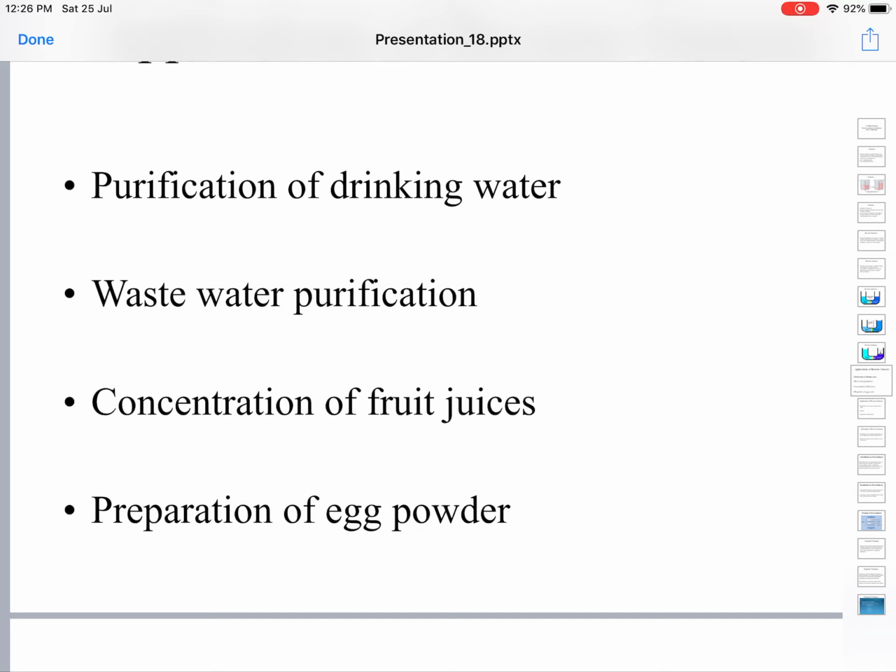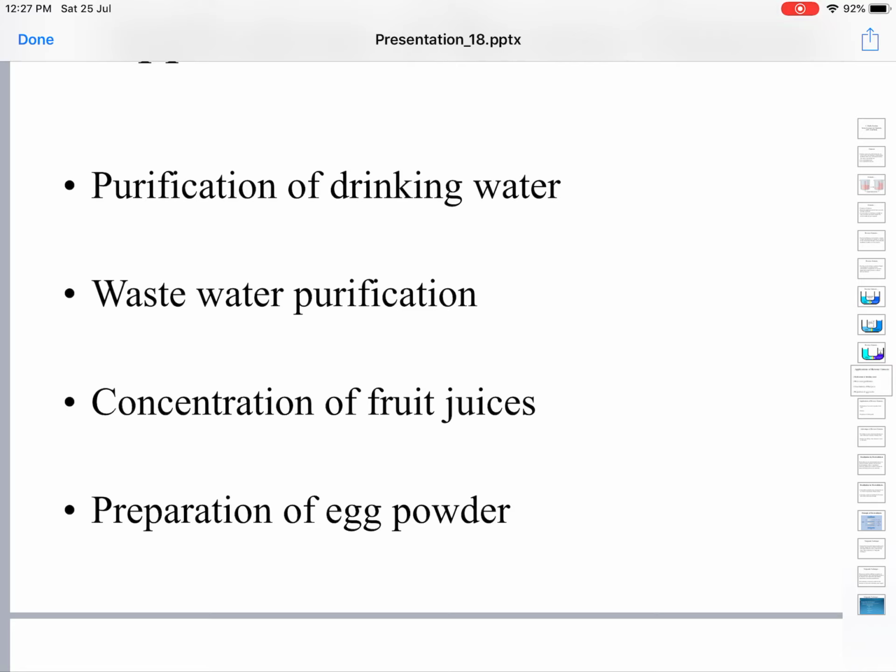Actually, we purchase water cans daily for domestic use, many of you use them, you know it very well. These water cans and water bottles are prepared by the reverse osmosis process. In this process, all salts and all ions are removed from the water, and only water remains.